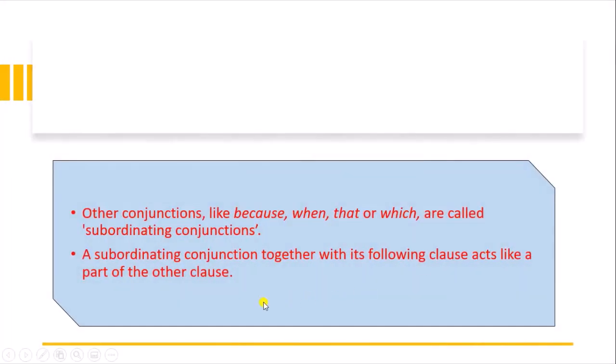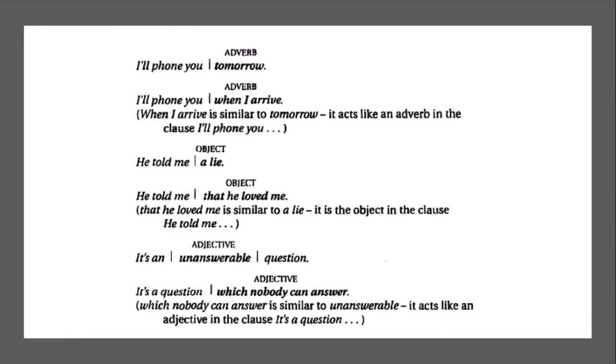The other type is subordinating conjunctions. Words like "because," "when," "that," or "which" are called subordinating conjunctions. A subordinating conjunction together with its following clause acts like a part of the other clause. Like you can see, "I shall phone you tomorrow." Tomorrow is an adverb. "I shall phone you when I arrive." So "when I arrive" is serving as a part of the sentence, and "when" is a subordinating conjunction. "When I arrive" is similar to "tomorrow." It acts like an adverb in the clause "I shall phone you."